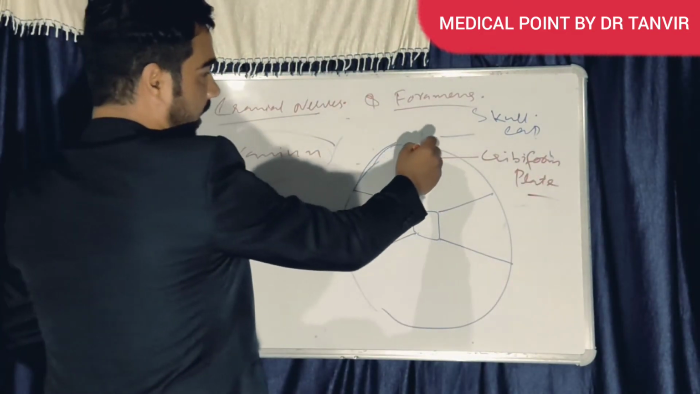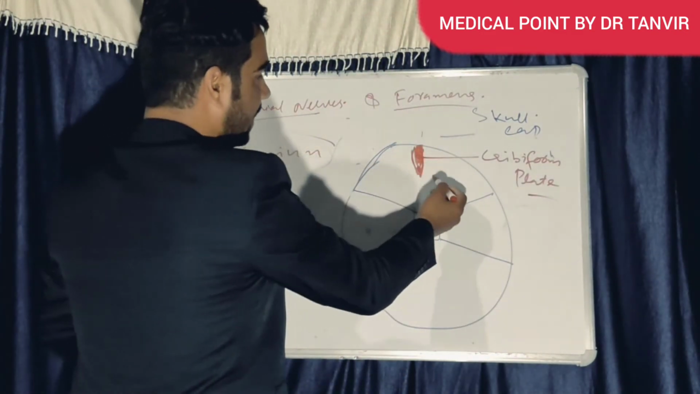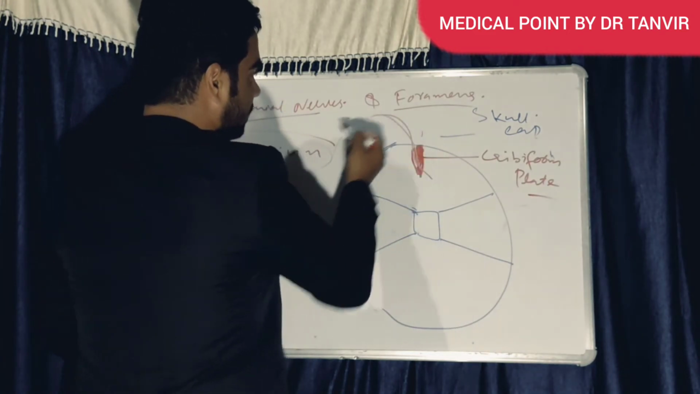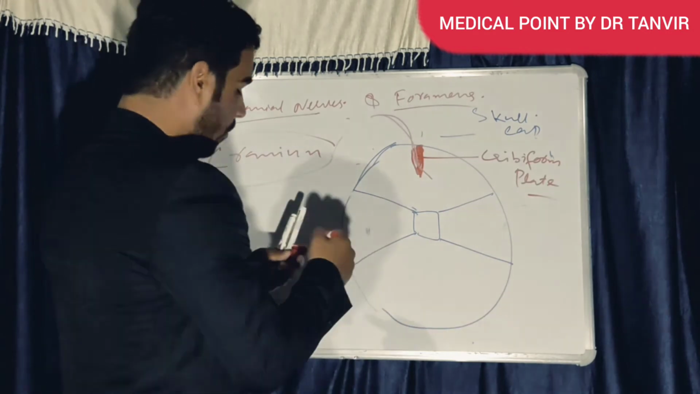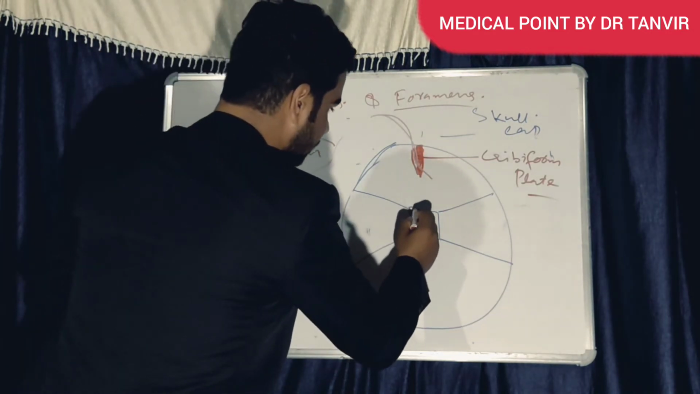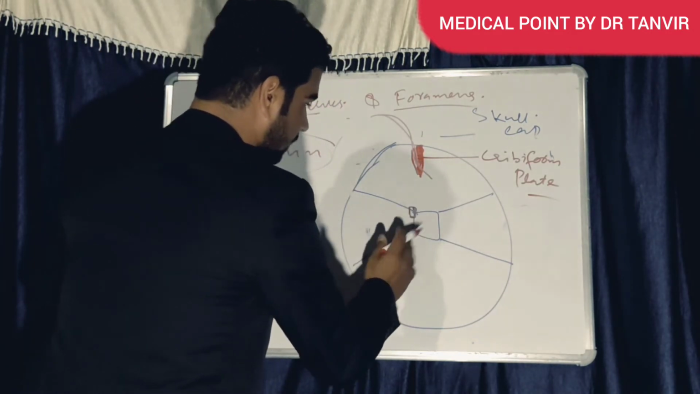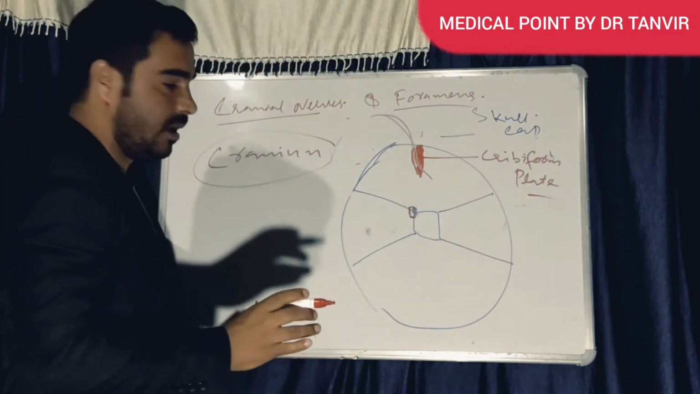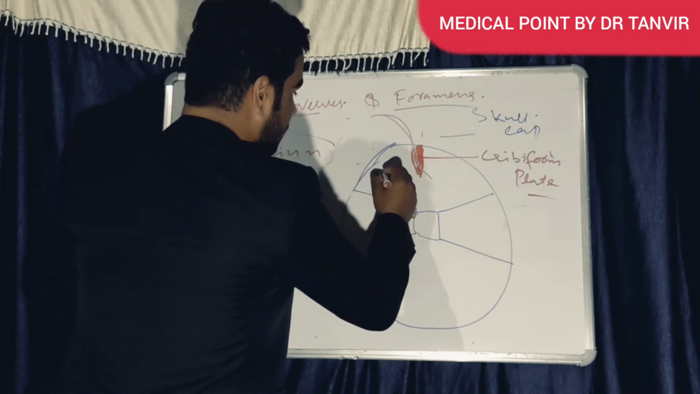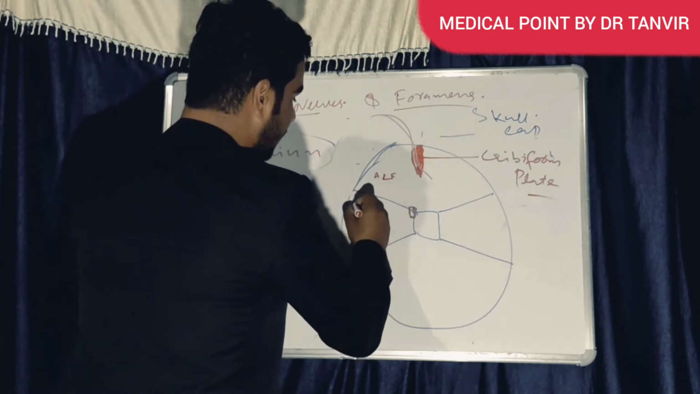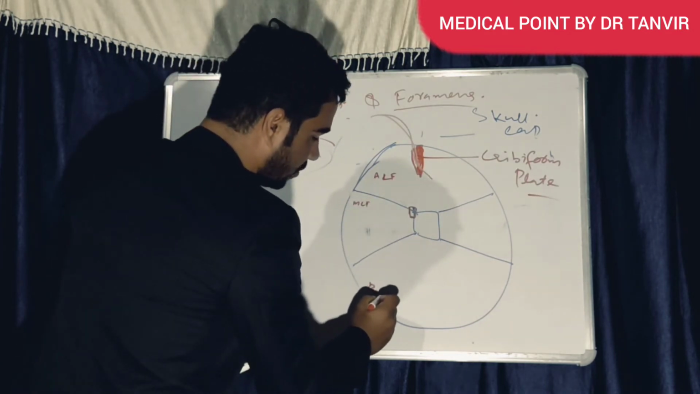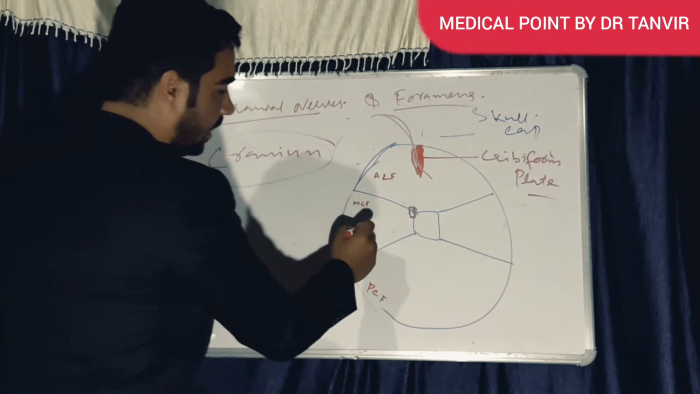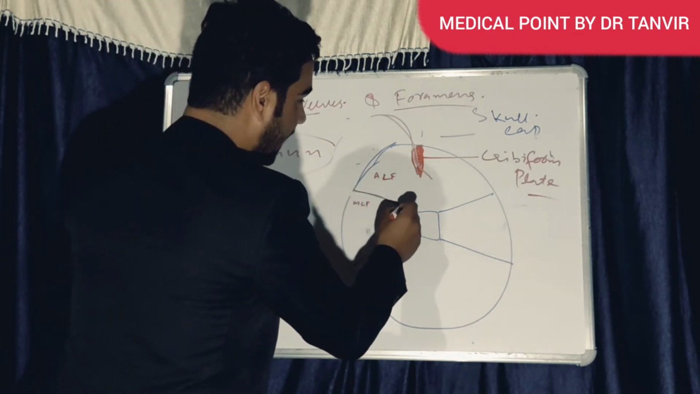This foramen is called the cribriform plate, from where the olfactory nerve comes out. The second nerve is this optic nerve here. This is the anterior cranial fossa, this is the middle cranial fossa, and this is the posterior cranial fossa. The middle cranial fossa is mostly made up of sphenoid bone.